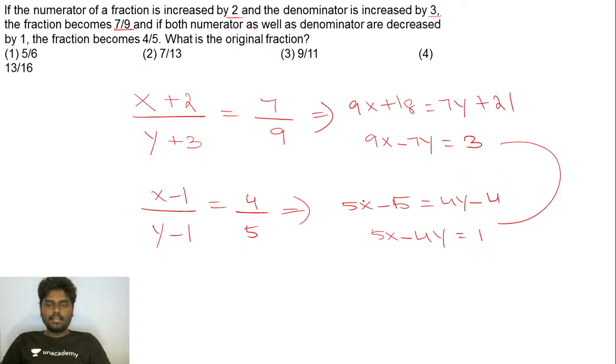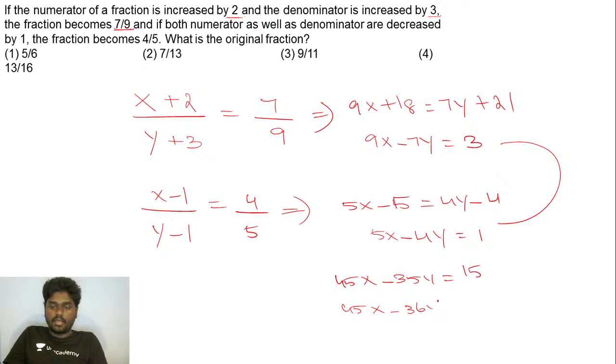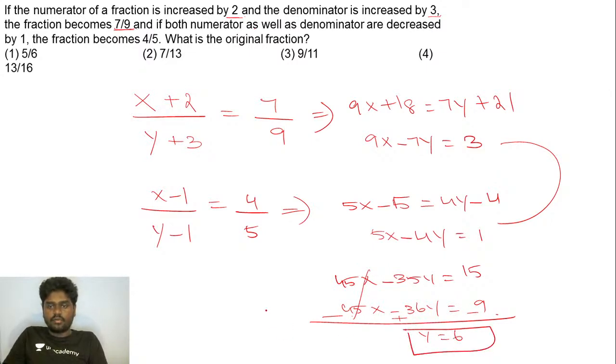so guys, just by looking at it, you can go for it in this traditional way and solve it. If you try to solve this, let me multiply the first equation by 5. If I do so, 45x minus 35y is equal to 15, and here multiplying by 9, 45x minus 36y is equal to 9. If I subtract it, you'll be getting y is equal to 6.